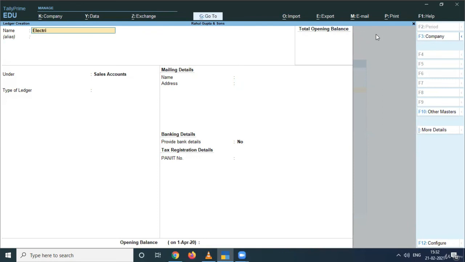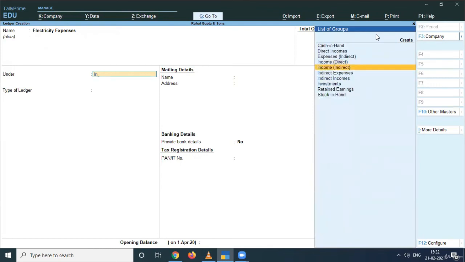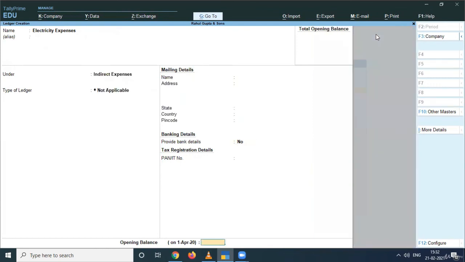Next, we have electricity expenses. See, it doesn't define whether this is a direct or indirect expense, or whether it belongs to production or not. So if it is not specified that this electricity expense is directly related to production, then you will post this simply in the indirect expenses. So I am taking here the group of indirect expenses and accepting the ledger. My ledger is created. Likewise, you can prepare more ledgers of water expenses or any other expenses.